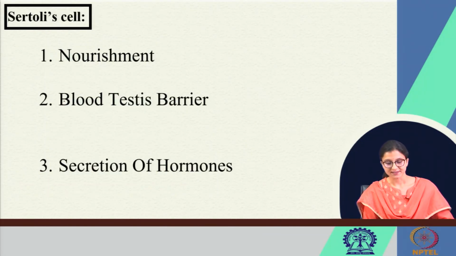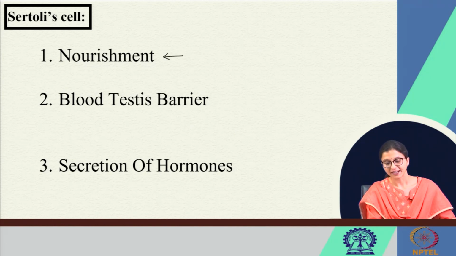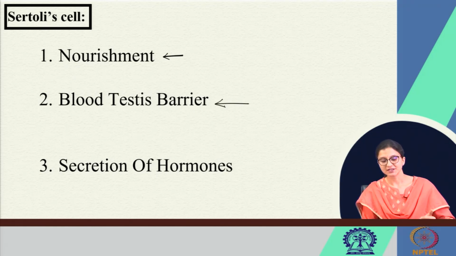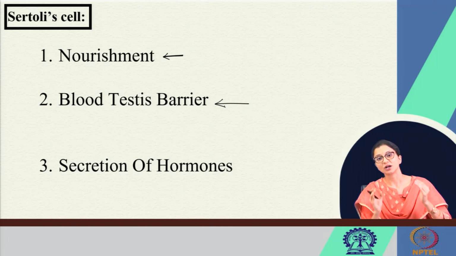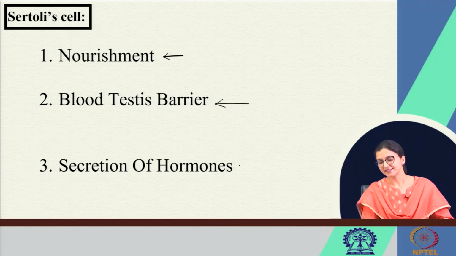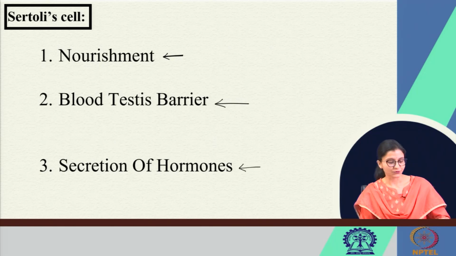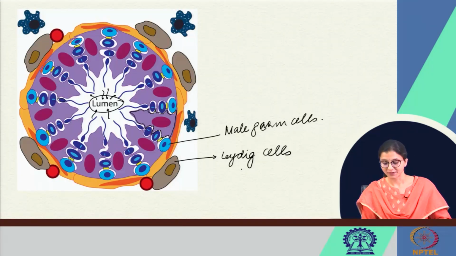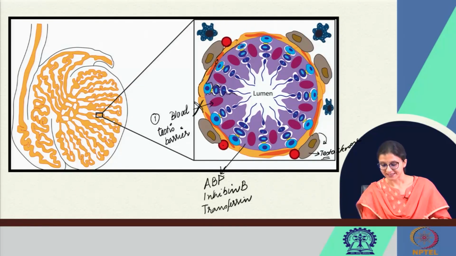Sertoli cells, yes, what are the functions of Sertoli cells or sustentacular cells? They provide nourishment to the male germ cells. They form the blood testis barrier by the tight junctions, thereby safeguarding the germ cells from any external insult, and there is also secretion of hormones from these cells, releasing androgen binding protein, transferrin and inhibin B.